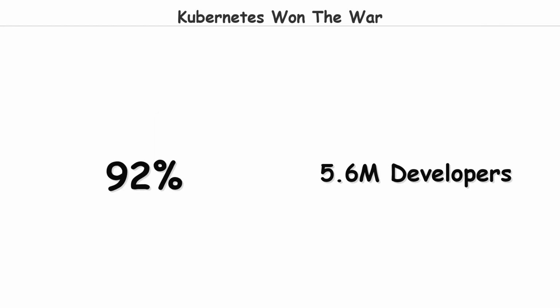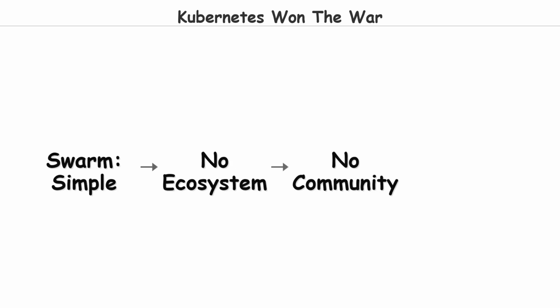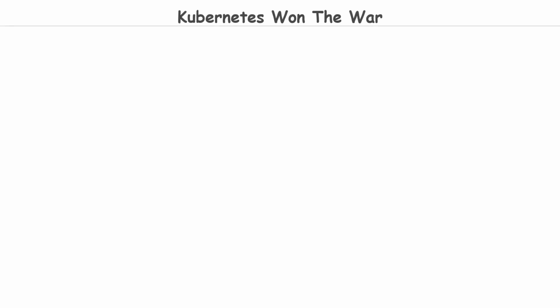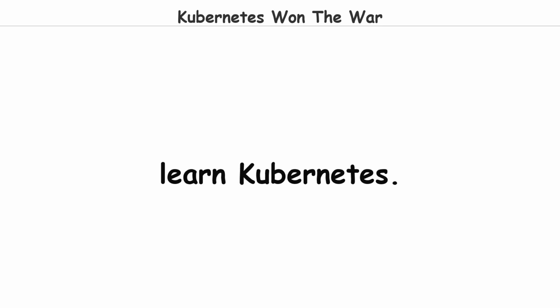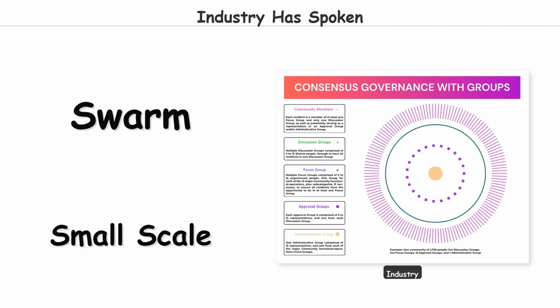Kubernetes holds 92% market share in container orchestration and serves 5.6 million developers globally. Swarm is simpler to set up but lacks the ecosystem, community, and feature depth of Kubernetes. If you're learning container orchestration in 2026, learn Kubernetes. Swarm is fine for small, simple deployments, but the industry has spoken.